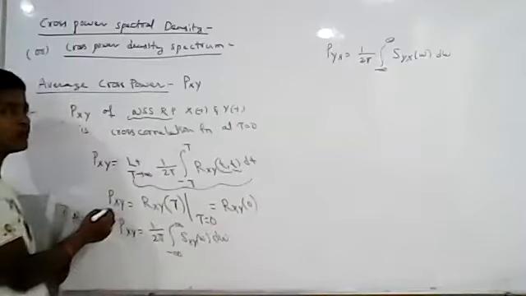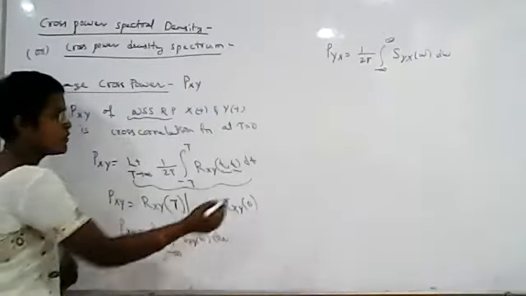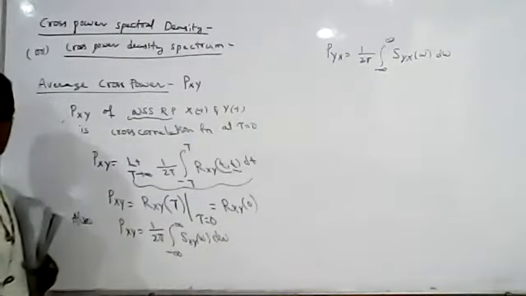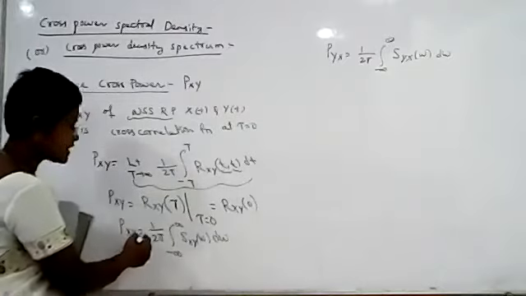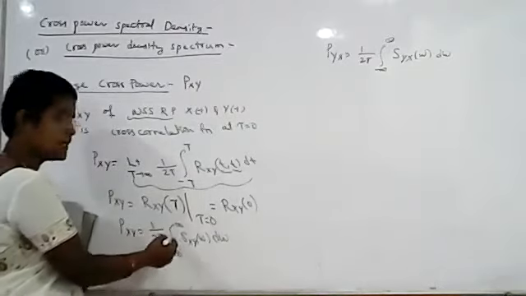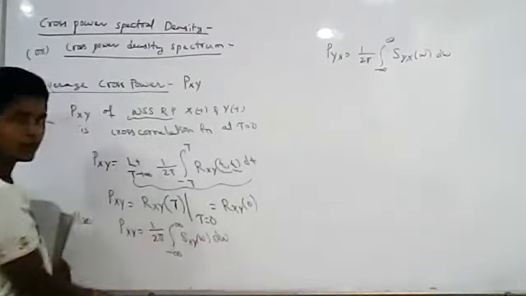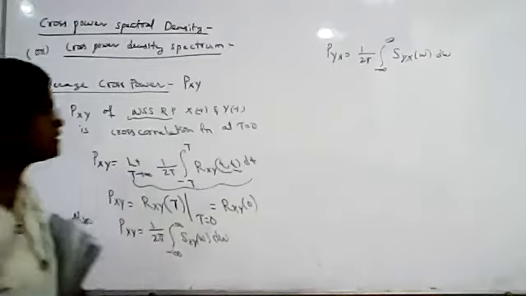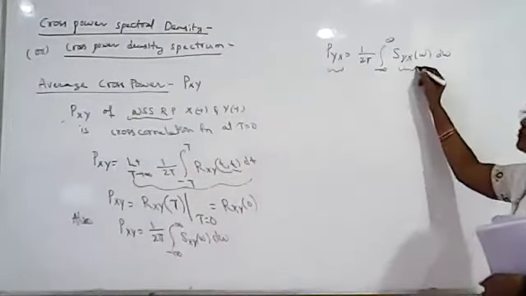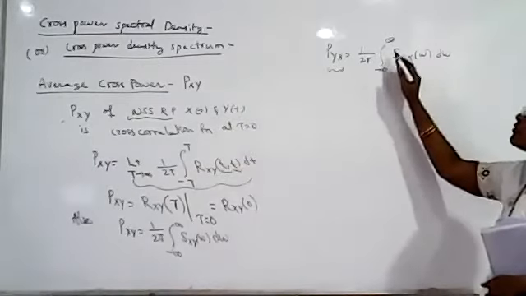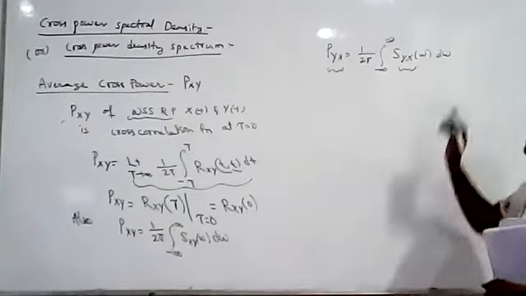So what is average power? Average cross power Pxy is given as Rxy of 0. Another definition for finding average power is Pxy equal to 1 by 2 pi integral from minus infinity to plus infinity of Sxy of omega d omega. Similarly, Pyx, if we are using yx, here also we have to use yx: 1 by 2 pi integral from minus infinity to plus infinity of Syx of omega d omega.